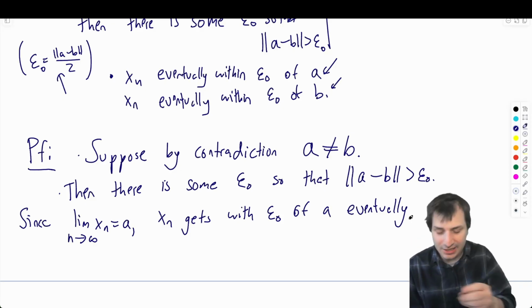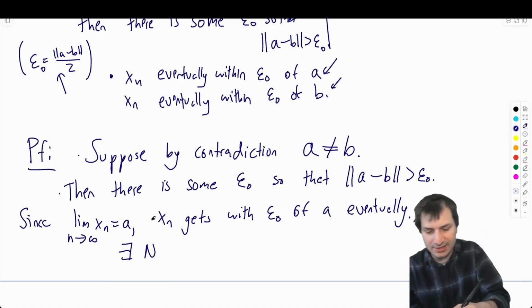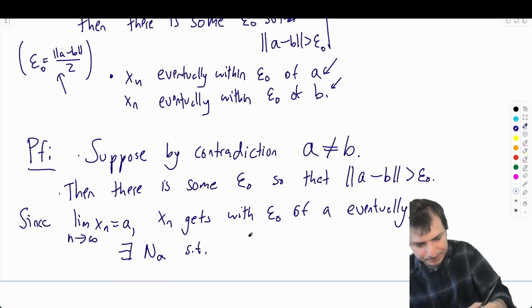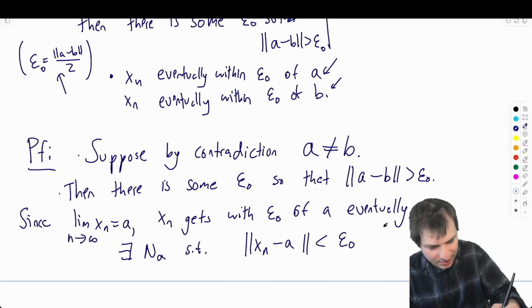And precisely, I can say there exists N, let's call it N_A, because it's the N that goes with the A's, such that the norm of xn minus A is less than epsilon naught for all n greater than N_A.